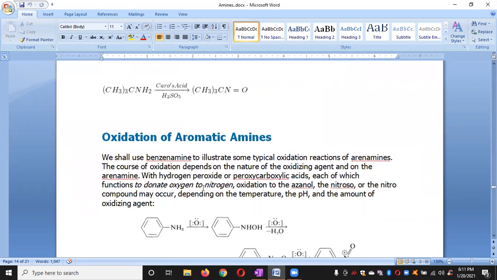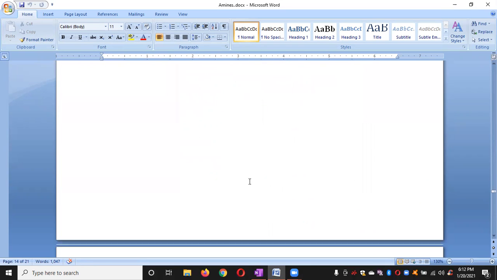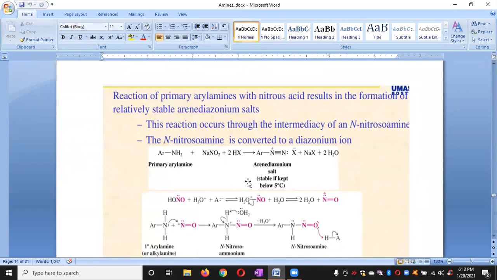And next, oxidation reactions of aromatic amines. See here. First, oxidation of primary amine, that is aromatic primary amine, this is aniline. First it is converted into hydroxylamine. Further, this hydroxylamine on oxidation loses a water molecule, and thereby we may get nitroso and then nitro. Okay, so this is about the oxidation of amines.